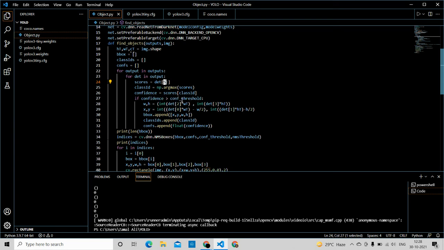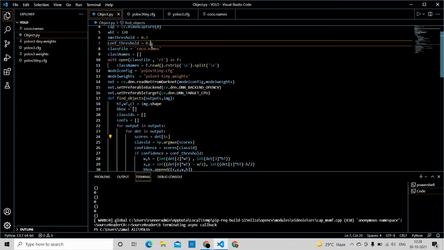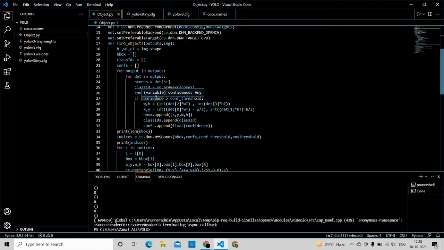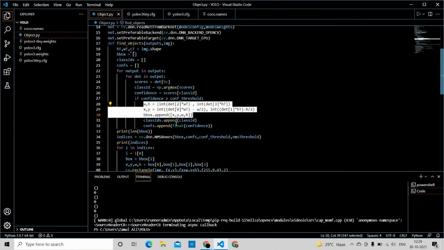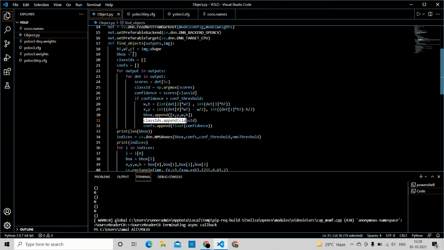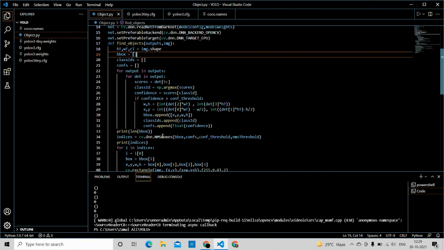Okay, so if confidence is greater than the confidence threshold, say 0.3, if the computer's confidence is greater than 0.3, then it is going to perform the action like width comma height. Let me just show you. That is basically the data that we have, and we are iterating over it. You can write i or any variable you want, because we are just iterating over it. This is some multiplication that I've done, and then we are appending what we have got from here to the empty list that we declared previously.